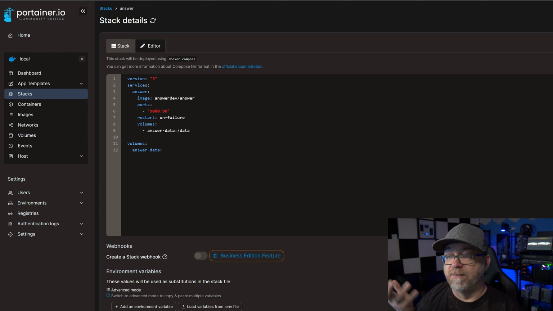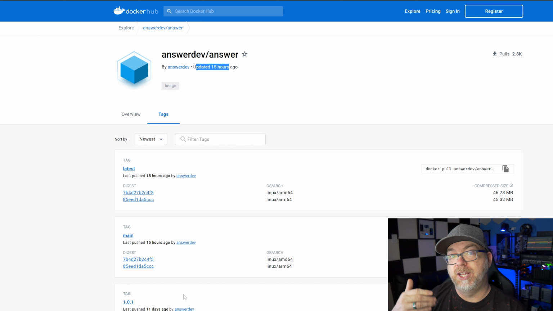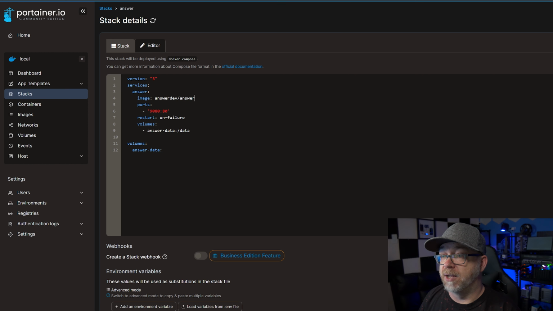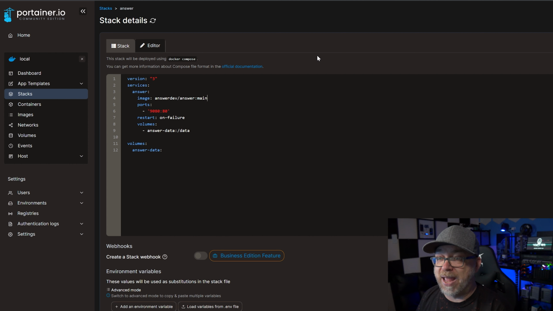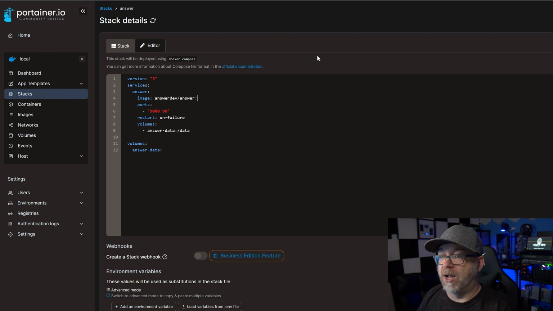But basically, like I said, version 3, services answer. The image is answer dev / answer. You could put on the latest tag if you wanted to, or you could come back and find other tags to use if you needed to use a specific version for a specific reason. You could add those by simply doing colon and then latest. Or main, or, I think it was 1.0.1 or something. Whatever the case is, you can add tags to it just very simply doing it that way.